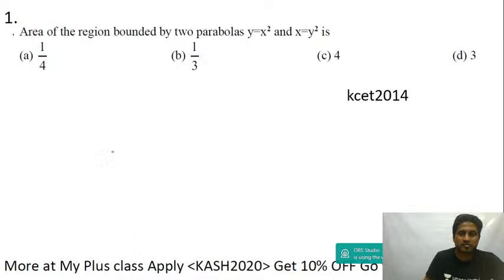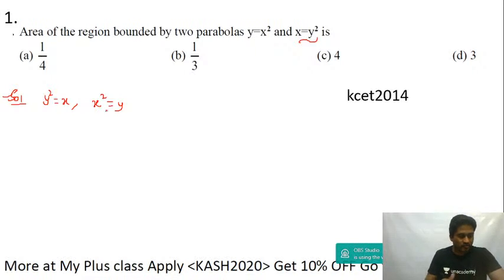Now this is of the form y square is equal to x and x square is equal to y. I am supposed to find the area bounded by this. I'm going to compare this with y square is equal to 4ax and x square is equal to 4ay.